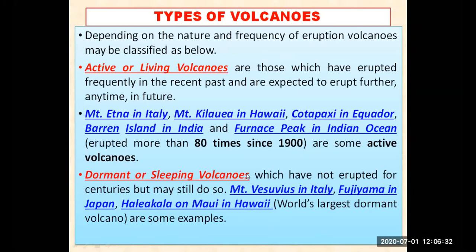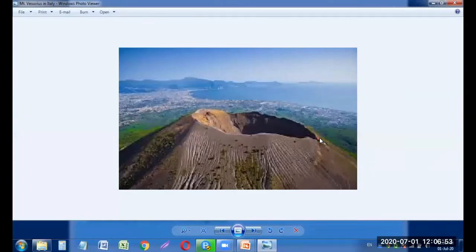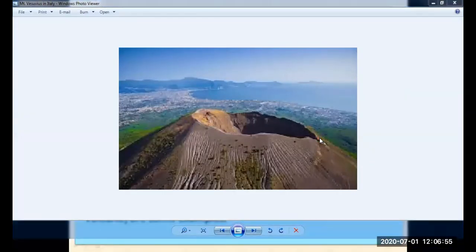Means lava can come out, but lava has not come out in the last 100 years. But still there is a chance that the lava can come out from those sleeping volcanoes. So what are the examples of those sleeping volcanoes? Mount Vesuvius in Italy. Let me show you that also, my dear students. I have collected those images only for you, my dear students. You can see this is the sleeping volcano.